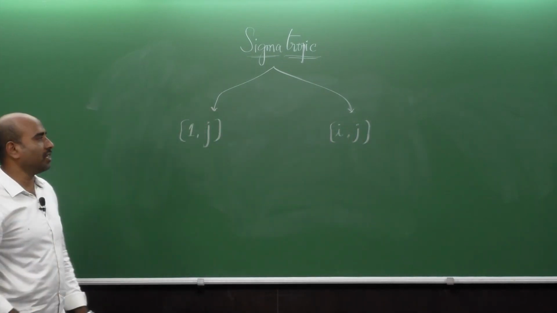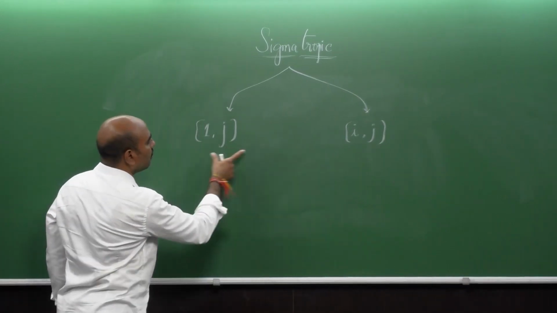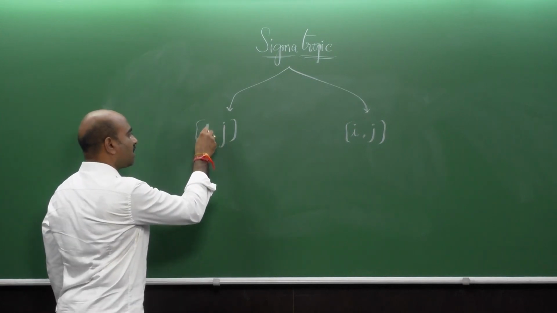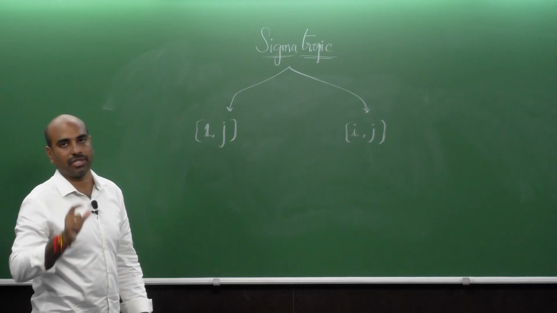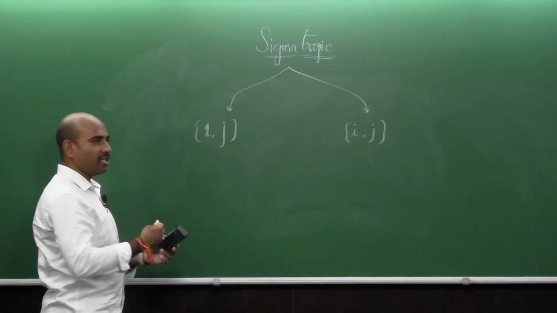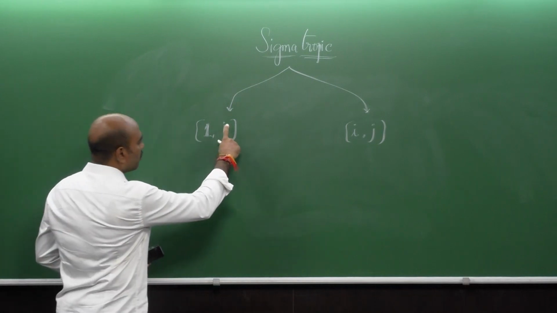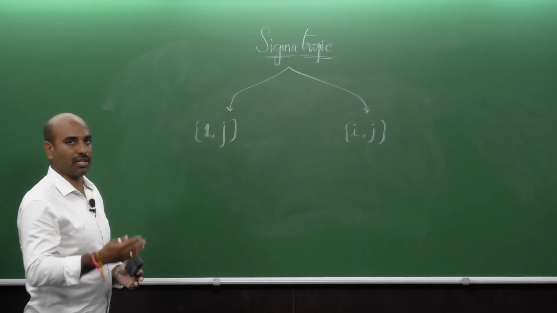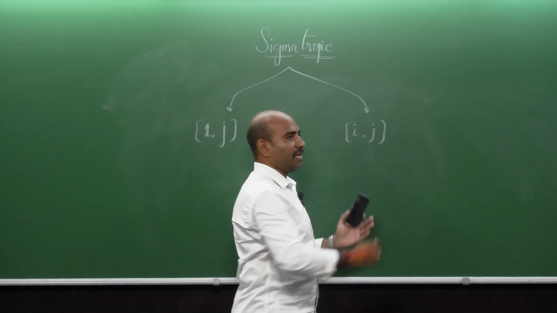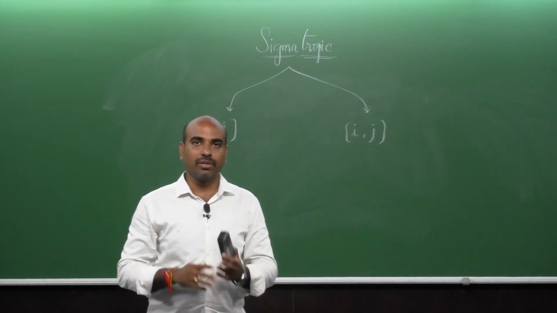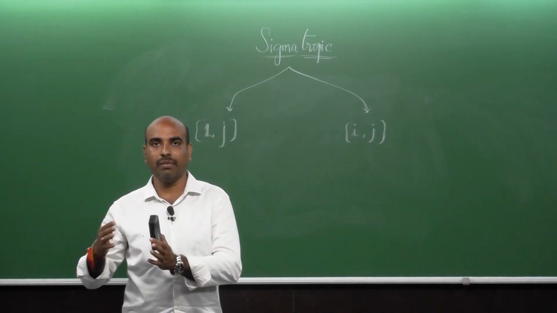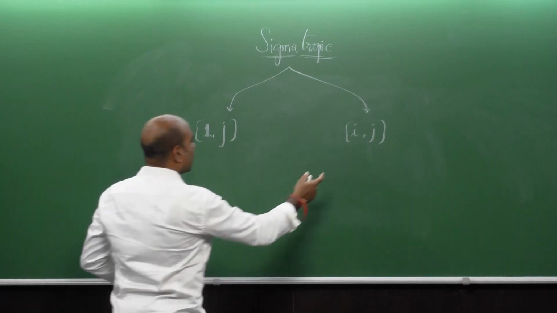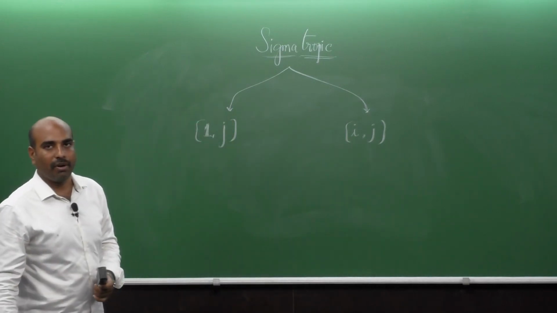What information can you immediately collect from these two types? 1,j means one end of the sigma bond has a fixed position. As the sigma bond has two ends, only one end is changing and getting a new position, which is symbolically represented as j. So, j is nothing but a new position. Whereas in the i,j type, both are different, that means the sigma bond is entirely changing at both ends. Both ends are now getting new positions. Therefore, they are categorized as i,j type reactions.